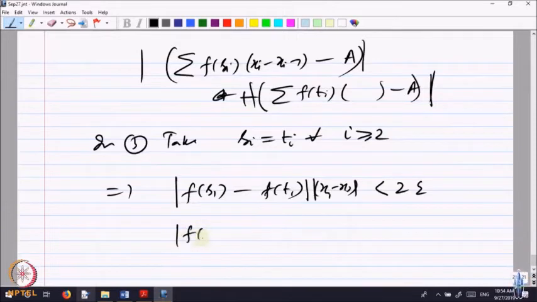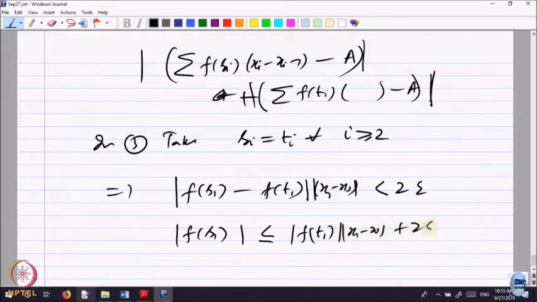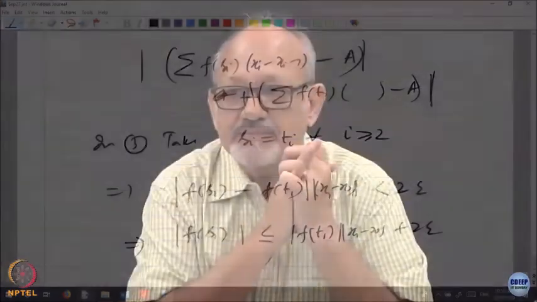So, mod f of S 1 is less than or equal to mod of f t1 into x1 minus x0 plus 2 epsilon. Is that okay? From here this implies this. Mod of a minus b less than something, so what is mod a less than? Triangle inequality again. You can add and subtract if you like.